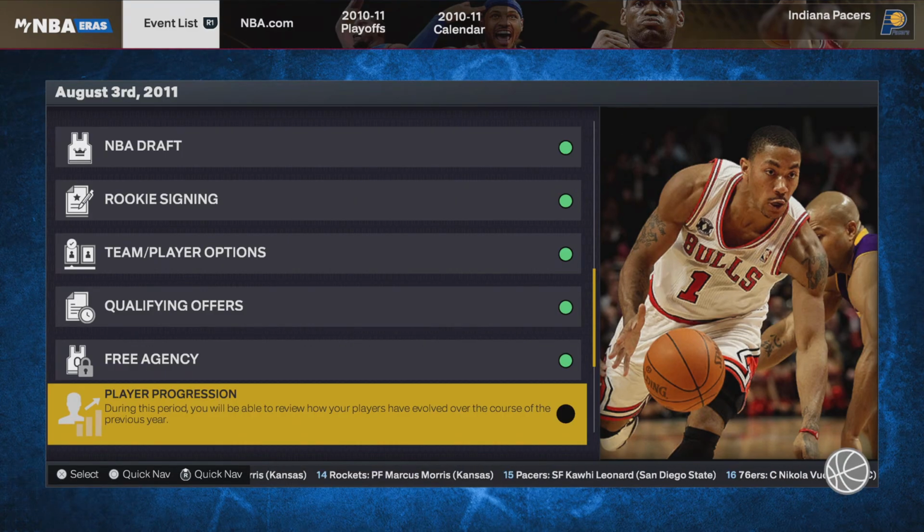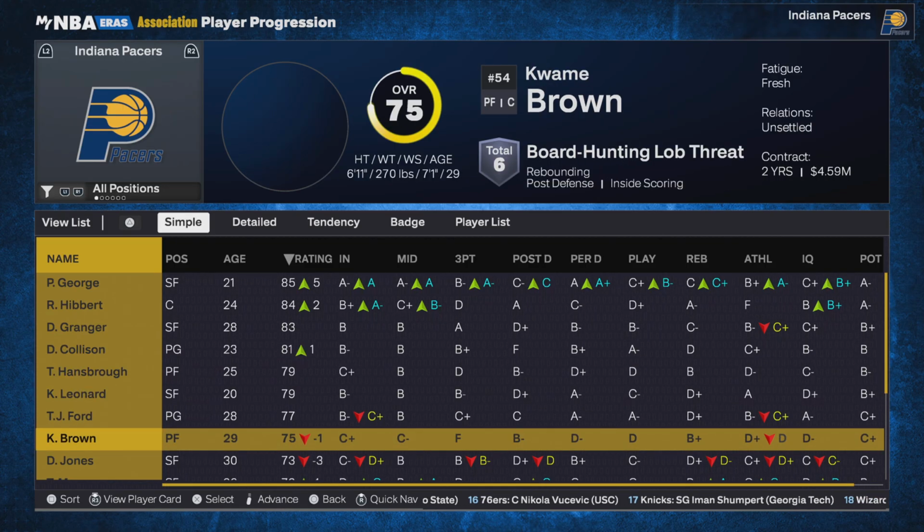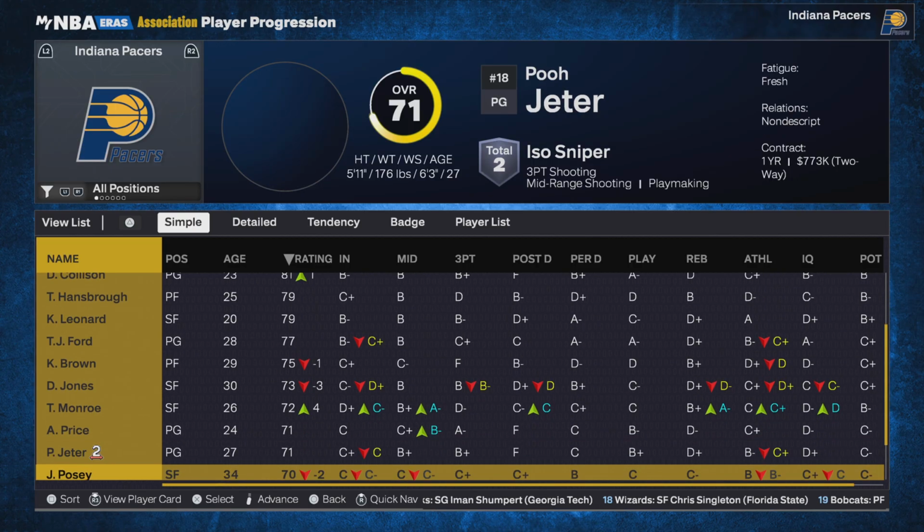Alright, here we go. Player progression. Paul George, an 85 overall. Roy Hibbert's an 84. Obviously, these guys aren't going to get better, they're just getting worse. So then this guy, Tim Rowe, got better. Okay, whatever.